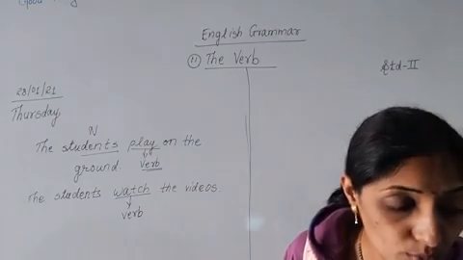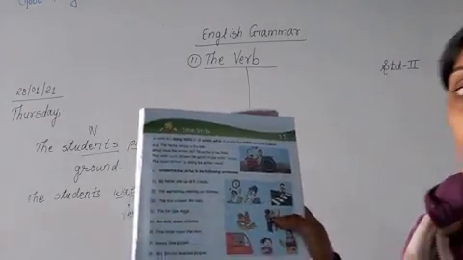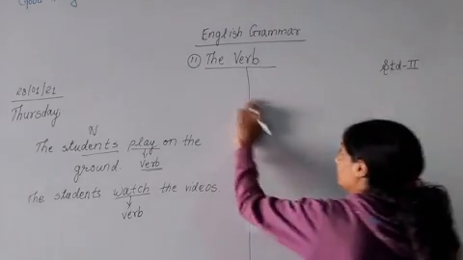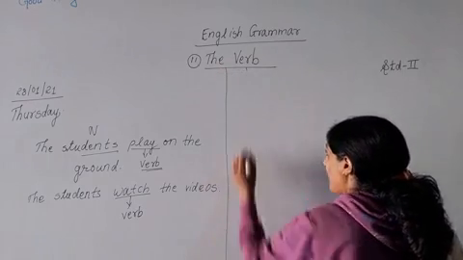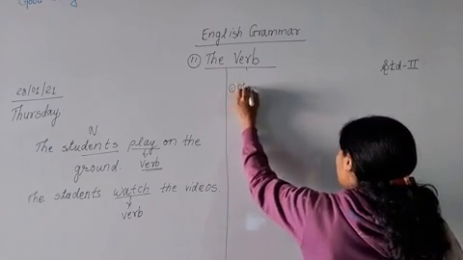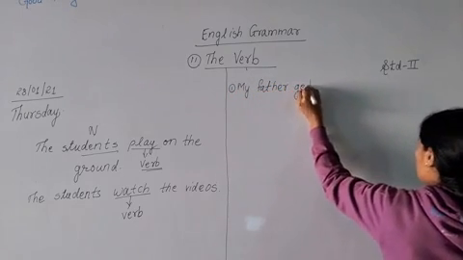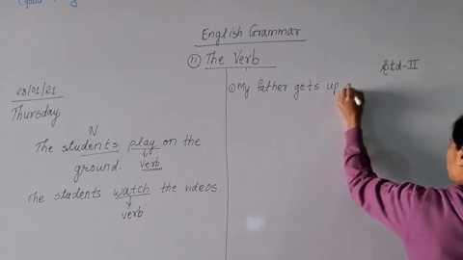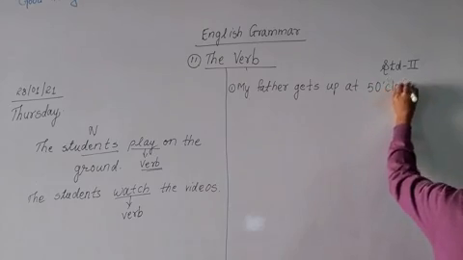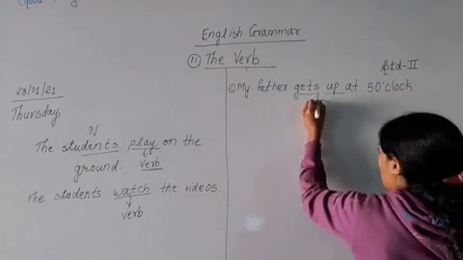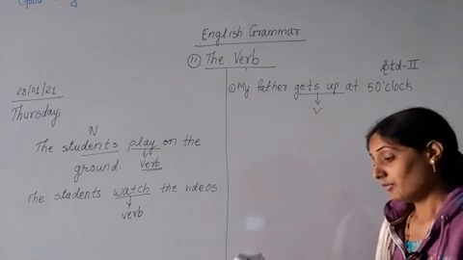Now we have to underline the verbs in the sentences. For the first one: my father gets up at 5 o'clock. Gets up is what? Gets up is a verb. Getting up is an action done by father.